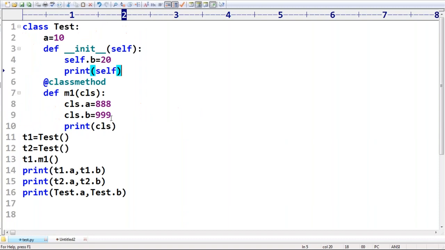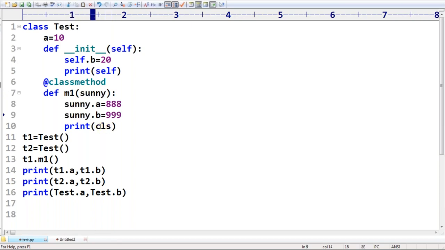Next, self: is this name fixed or not fixed? Not fixed. You can use a different name, no problem at all. Similarly CLS, is it fixed or not fixed? Not fixed, any name you can use. Suppose I take Sunny, and wherever you are using CLS, just replace it with Sunny.